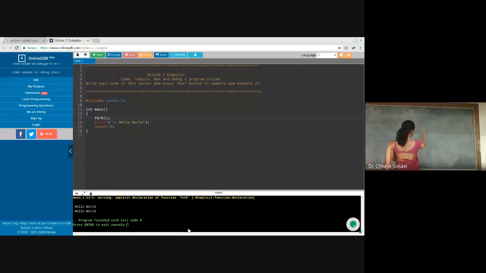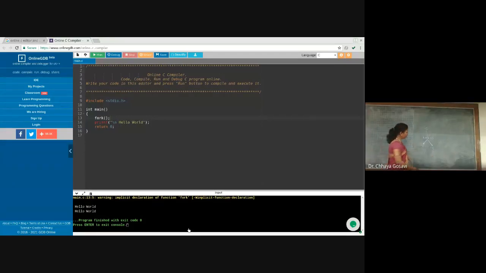So I have a .c program. It is executing. Now it contains only one line, that is printf hello world. The program is executing, and here there is a fork command. What does the fork command do? Fork command creates a parallel process, a parallel executing program. So this one is the parent process, and this new one is the child process. So parent will continue execution and child will also continue execution.